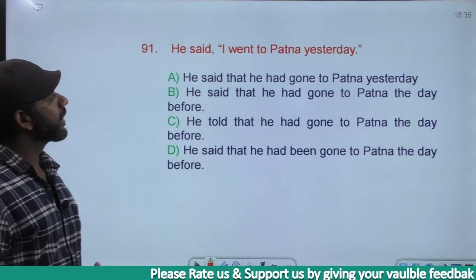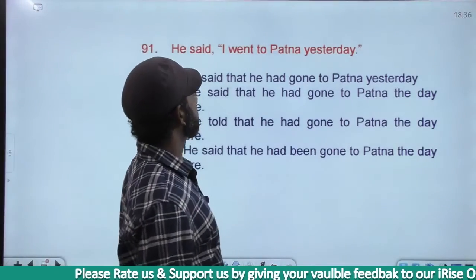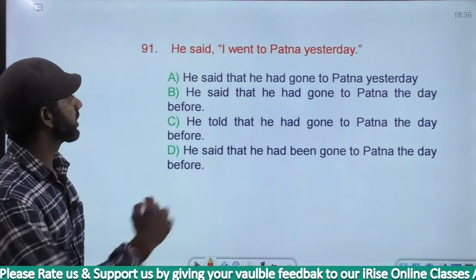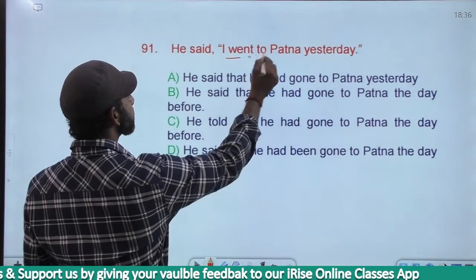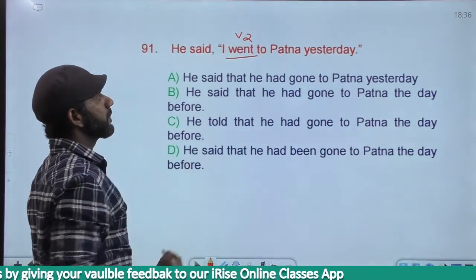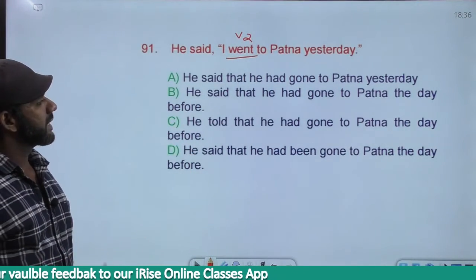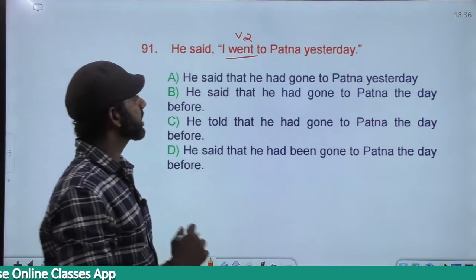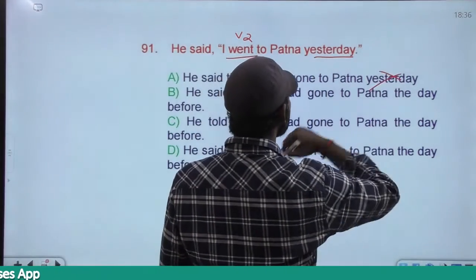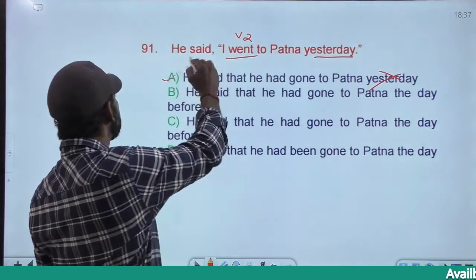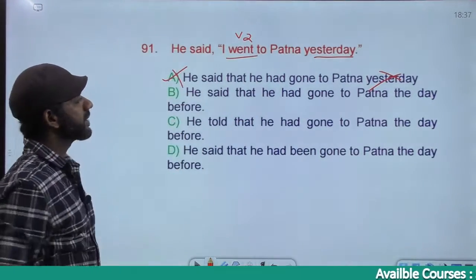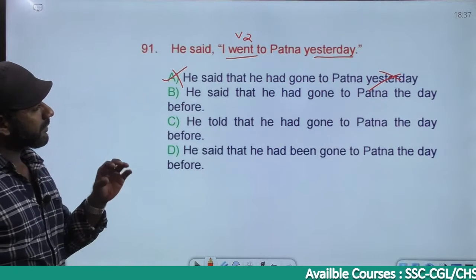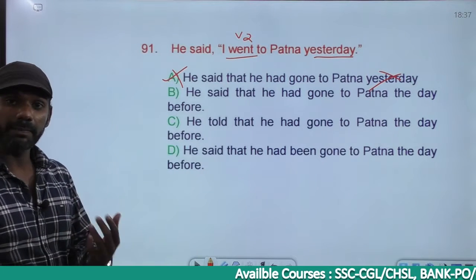He said, I went to Patna yesterday. I went to Patna. Went is V2, simple past. Simple past must become past perfect. Yesterday becomes the previous day or the day before, right? Based on that, option A is eliminated. Because A says yesterday, option A is gone. Now, simple past must become past perfect.